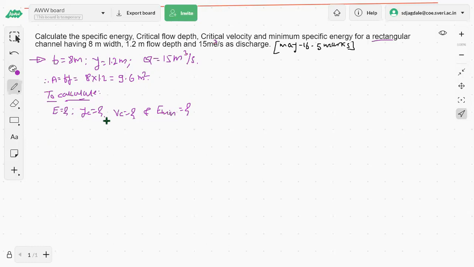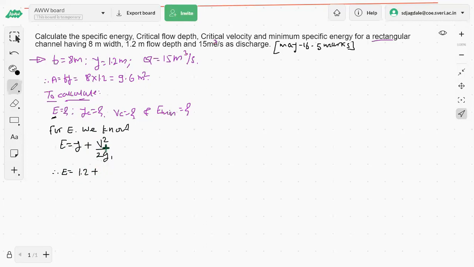Come on, tell me, how will you calculate? E equal to y plus v square by 2g, that is y plus Q square by 2g A square. Go for that equation. That's the correct one. So first we will go for the specific energy E. For specific energy E, we know the relation as E is equal to y plus v square divided by 2g. So E is equal to y, which is given as 1.2, plus v square.